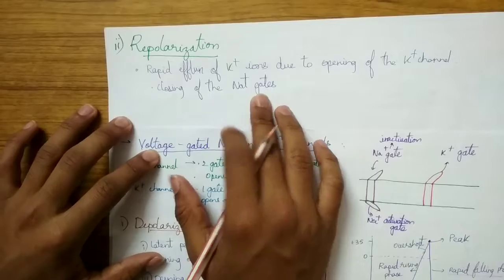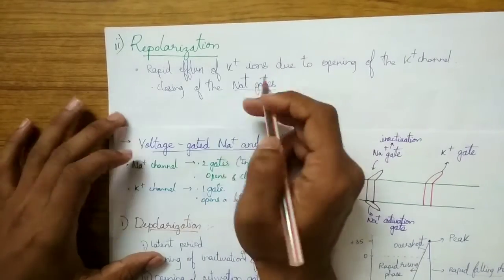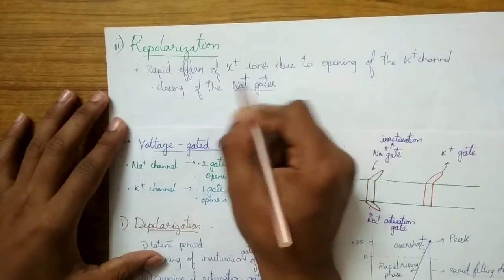So this is the closed stage of the Na+ channel. So no gates will be open in this phase.